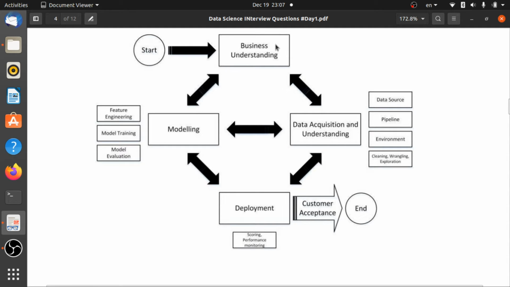So first of all, we have to look in a detailed view at business understanding. Business understanding depends on the problem. If we get any problem, we have to solve some business problem there.